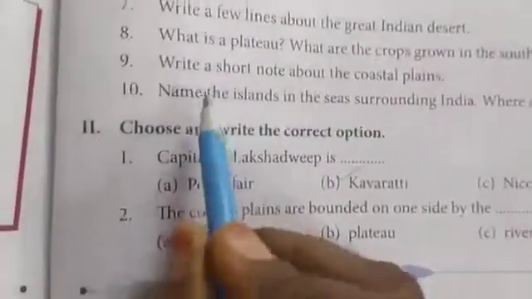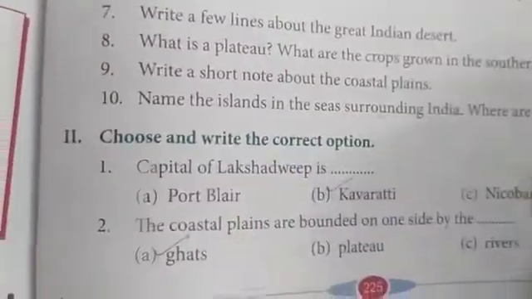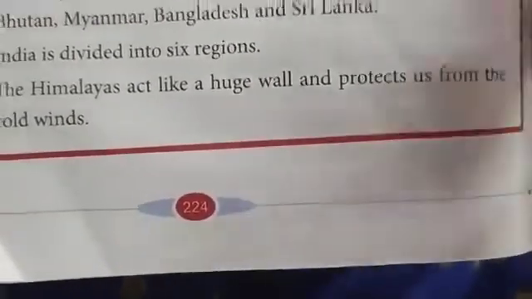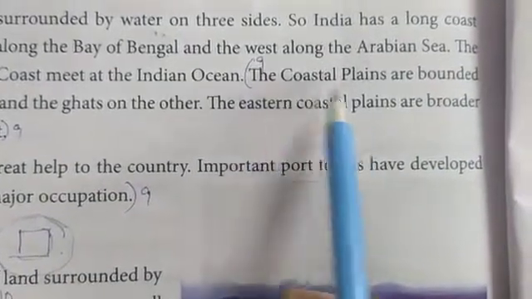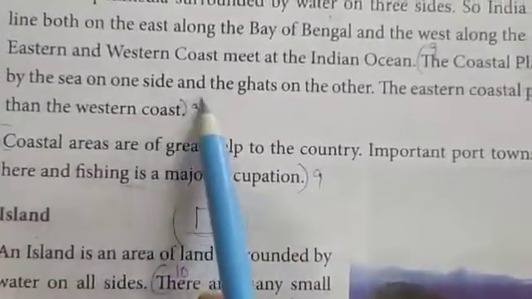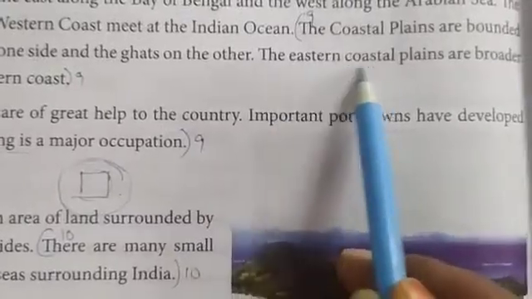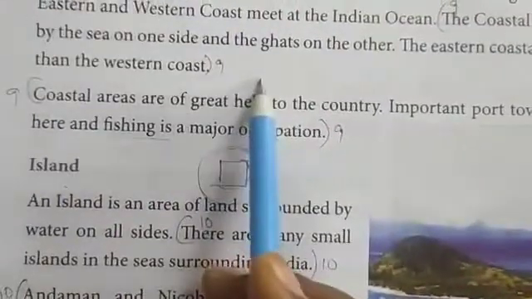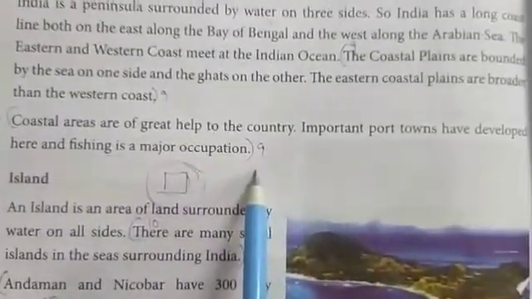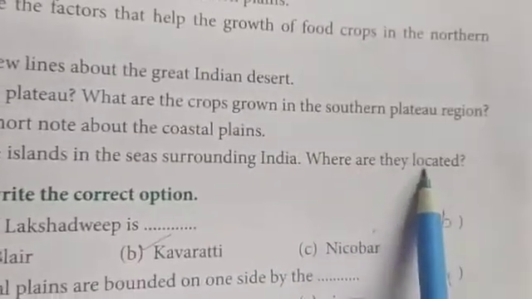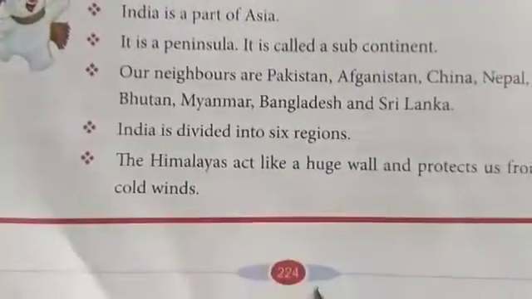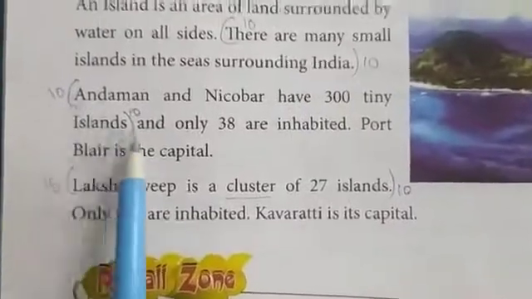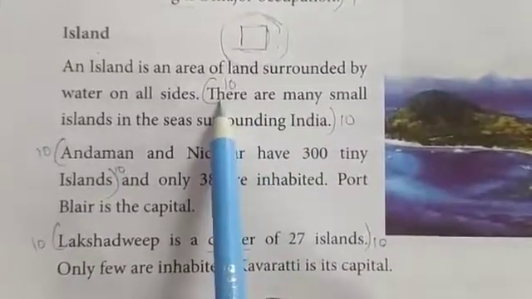Okay. Next, ninth question, write a short note about the coastal plains. On page number 224, in the first para, you can write the ninth answer from here. The coastal plains are bounded by the sea on one side and the Ghats on the other. The eastern coastal plains from here to here, and this also you can write as your ninth answer. And next, name the islands in the seas surrounding India. Where are they located? The 10th answer is here on the same page 224. From here to here, you begin from here.